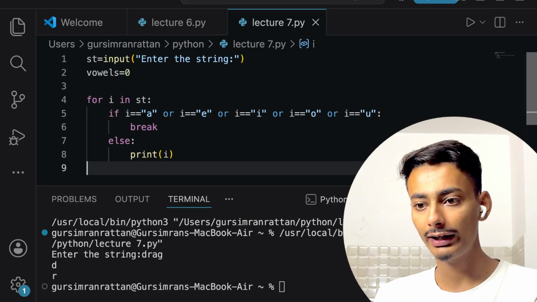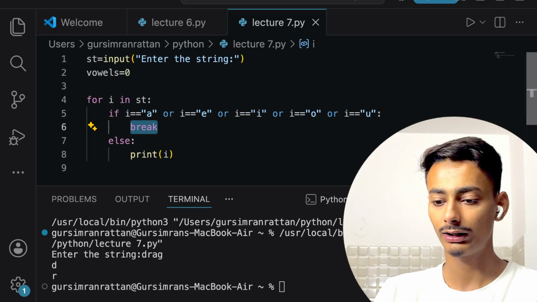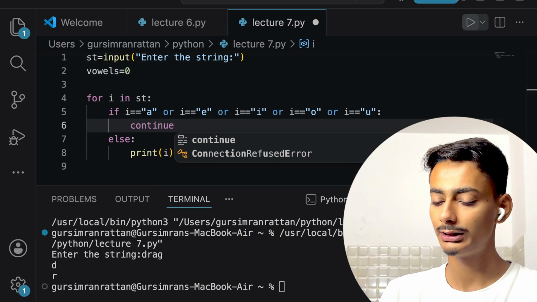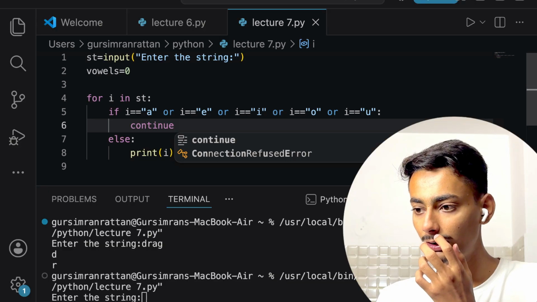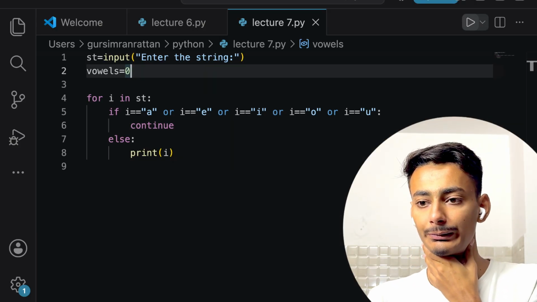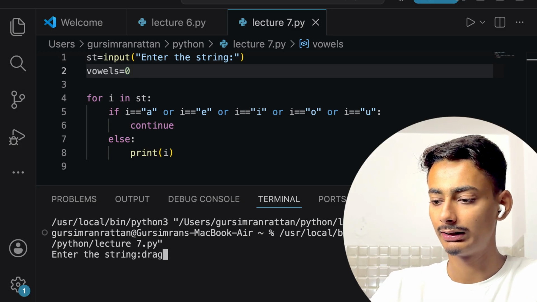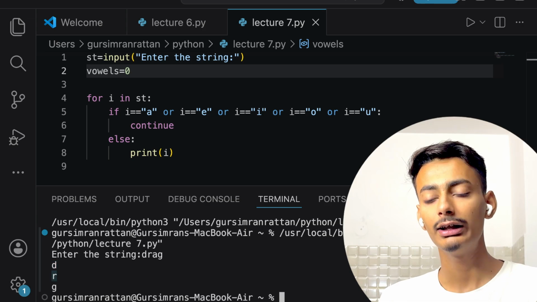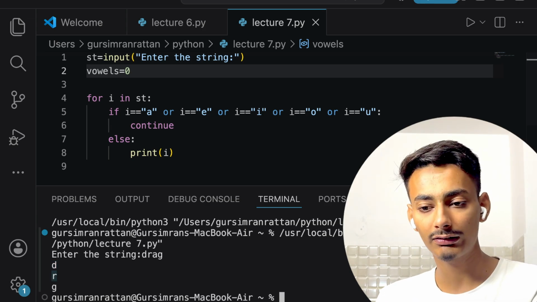And if I just write continue, it will skip the current iteration. What do I mean by current iteration? Just let me show you that also. See, now what is happening? Continue, delete this. Now this again, my single word drag. So what is happening? It had implemented for D, R, and when it is A, only this iteration is being skipped. After that is D.